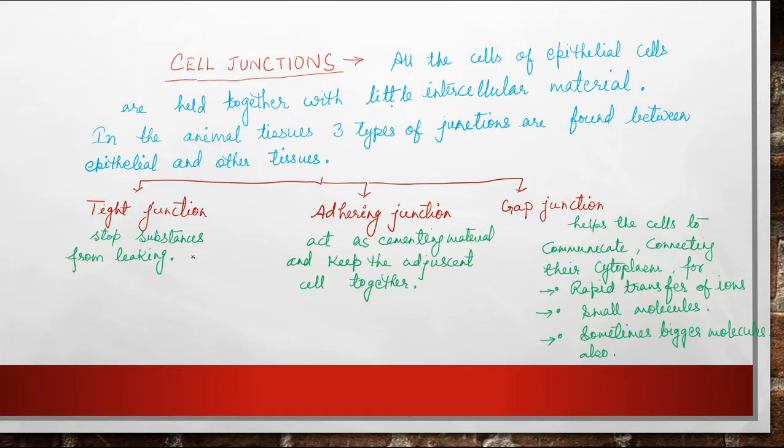of leaking can occur. In the gap junction, which helps the cells communicate by connecting their cytoplasm, there is some gap, and this helps in rapid transfer of ions and small molecules. Sometimes they also allow bigger molecules. So, in this way, there are three types of junctions present in different parts of the body.